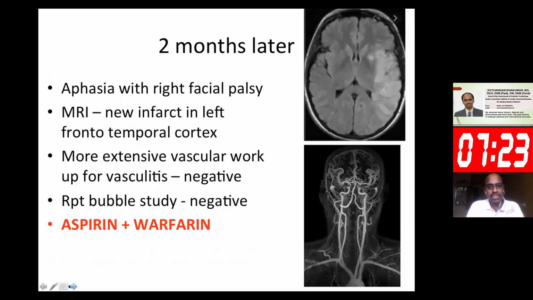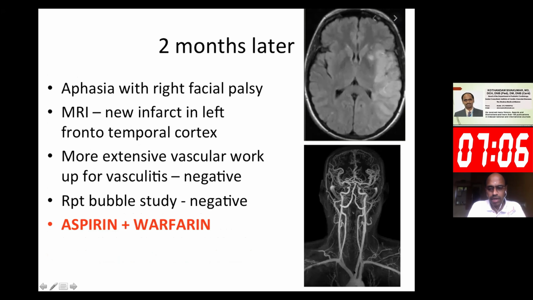Two months later, she presents with a second territorial infarct. Previously, it was on the right side. Now this is on the left side. She clinically presents with aphasia and right facial palsy. MRI now shows an infarct in the left frontotemporal cortex.